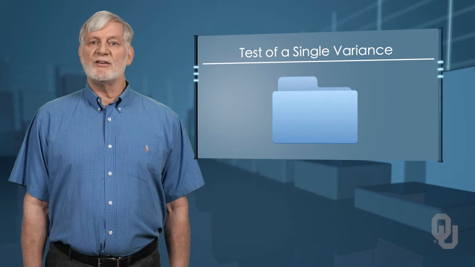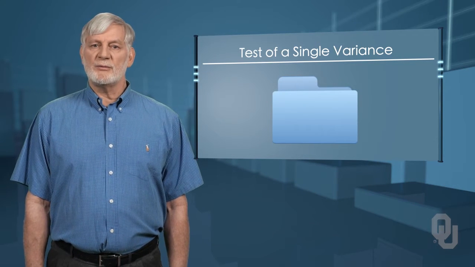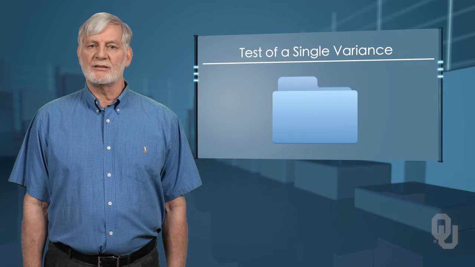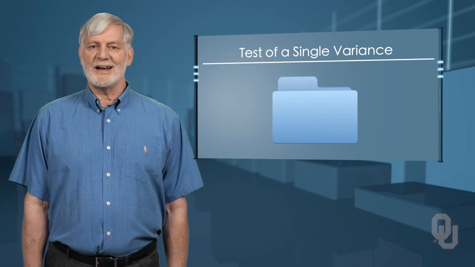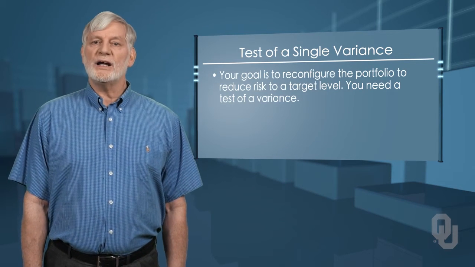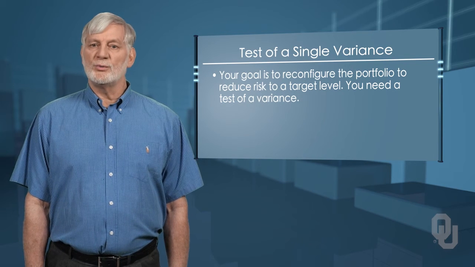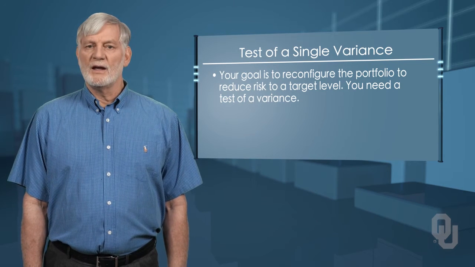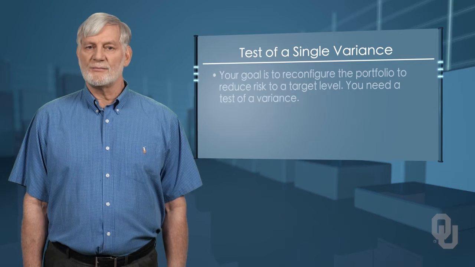So let's say you have an investment portfolio inherited from the last person to hold your current position. Don't be too curious about where he is now. Your goal is to reconfigure the portfolio to reduce risk to a target level. You need a test of a variance.